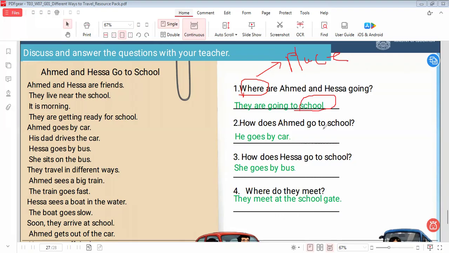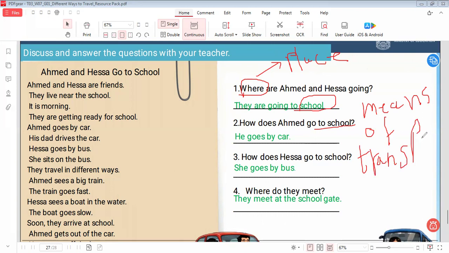How does Ahmed go to school? Here I ask about what? About the means of transport that we use to go to the place that they want to go. So here we say he goes by what? By car. Let's go to another one.